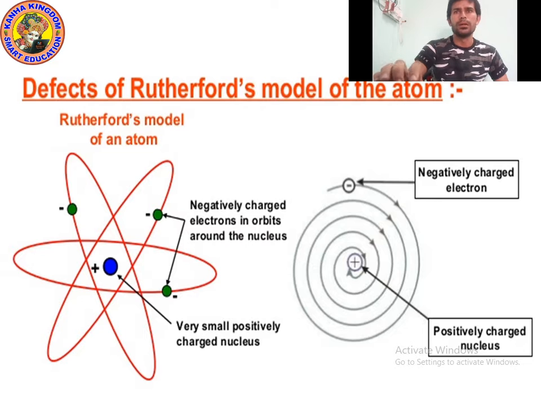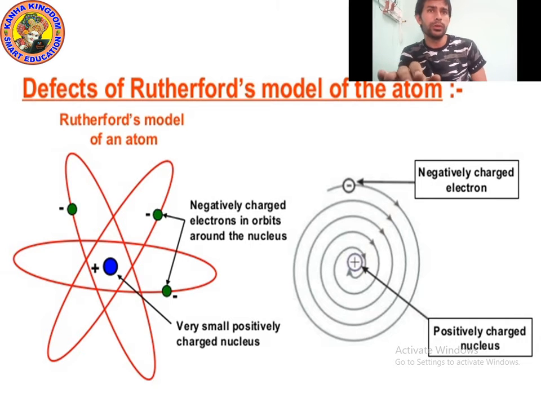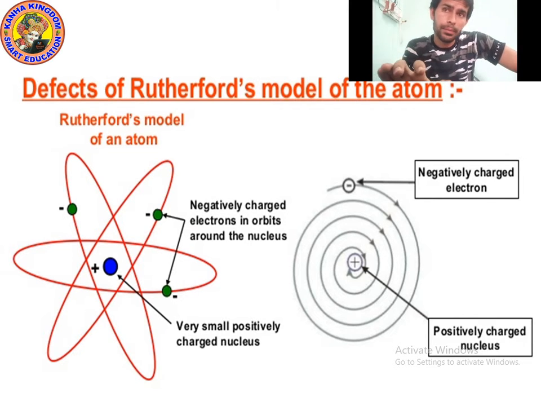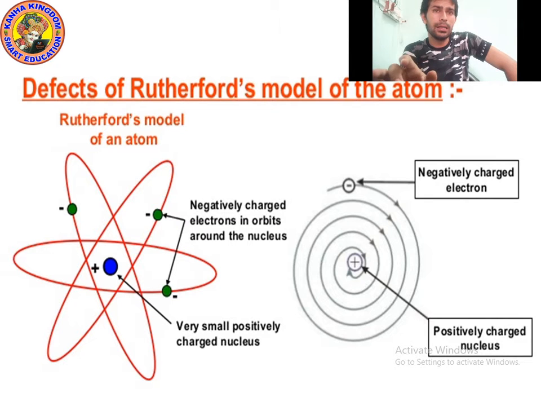So according to him, he gave the conclusion that alpha particles were slightly deflected by small angles.